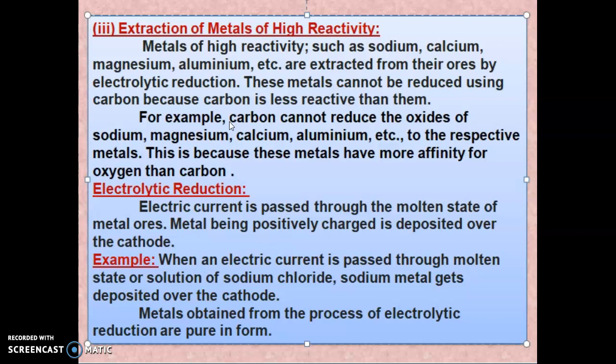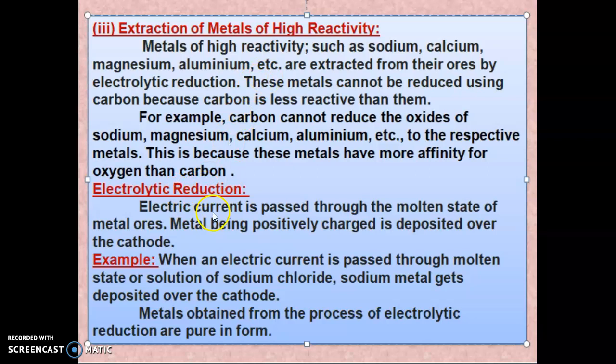You know that sodium, calcium, magnesium are highly reactive with oxygen. So carbon will not be used as a reducing agent for metals like sodium, calcium, magnesium. For this, electrolytic reduction will be used for the extraction of highly reactive metals.